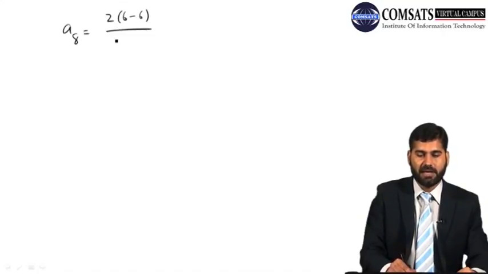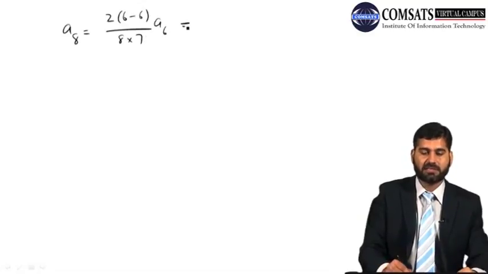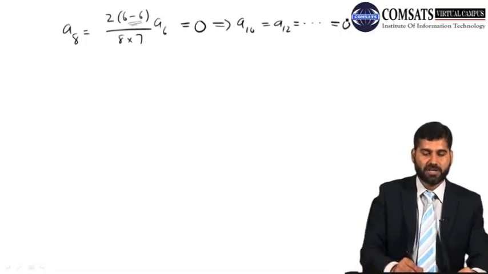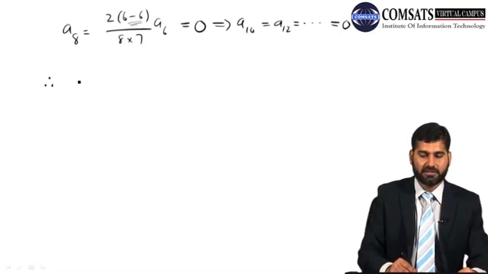Now a_8 is 2 times (6 minus 6) divided by 8 times 7, times a_6. Because of 6 minus 6, this becomes 0. And if this becomes 0, this implies that a_10, a_12, and so on, will all become 0. So therefore, our